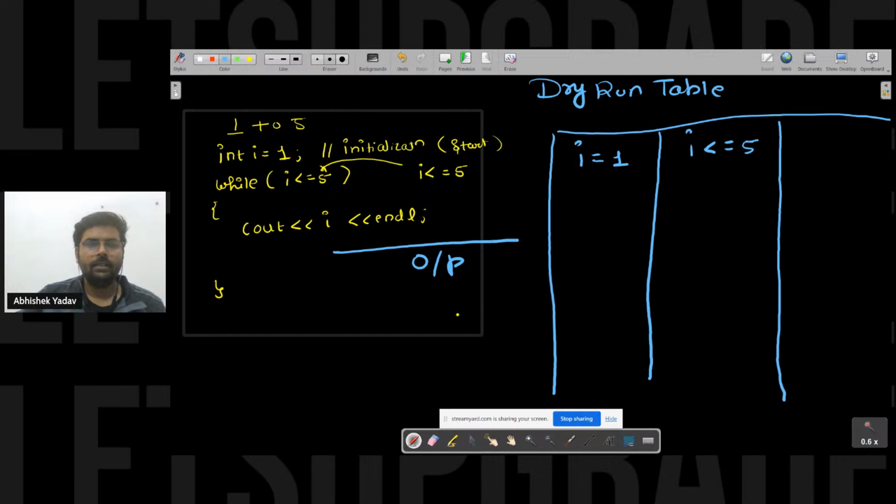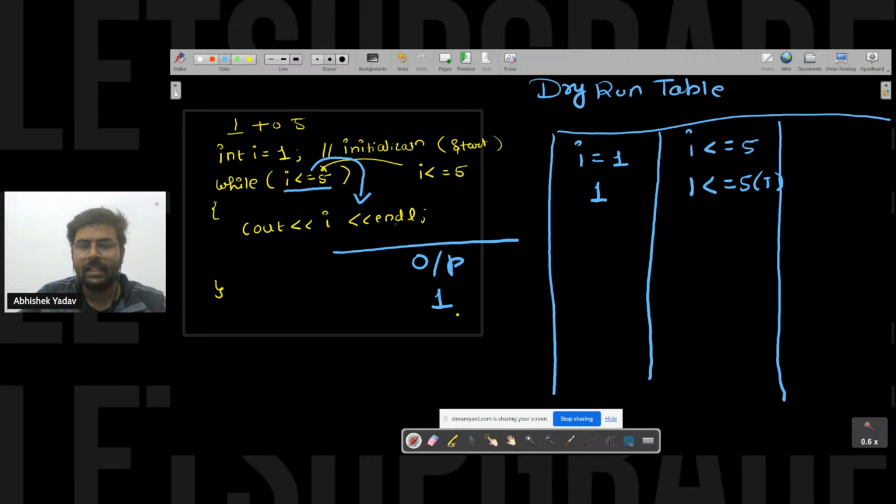Okay, so first you are saying, hey, i is equal to 1. Yes, the value of i is equal to 1. After that, I will go inside the condition of the while loop. Here the condition is what? 1 is less than or equal to 5. So the condition is true. The moment the condition becomes true, I will move inside the body of the while loop, right? So what will happen here? I will print i. The value of i is 1. So I will print 1 on the output screen.